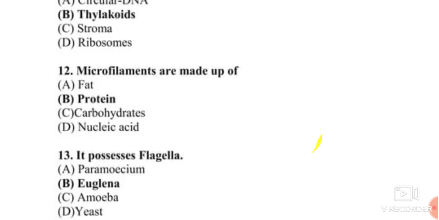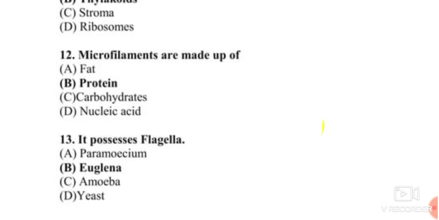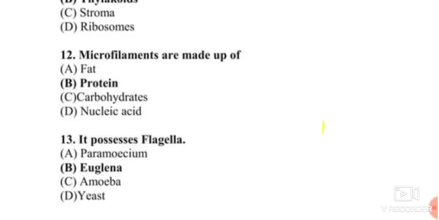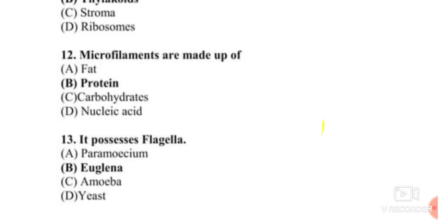The next, question 12. Microfilaments are made up of. The microfilaments are made up of a protein. Microfilaments are very thin. They measure up to 7 nanometers and are composed of actin protein subunits. These actin protein subunits get polymerized to form elongated actin filaments or F actins. So the microfilaments are made up of a protein. Correct answer for question number 12 is a protein.